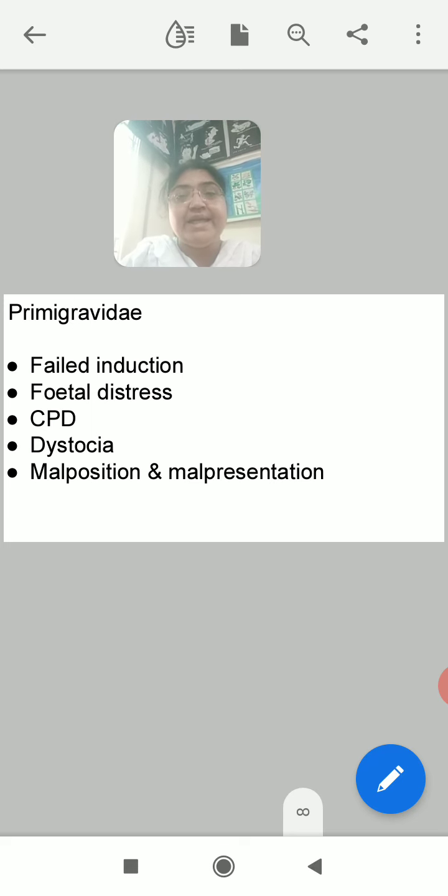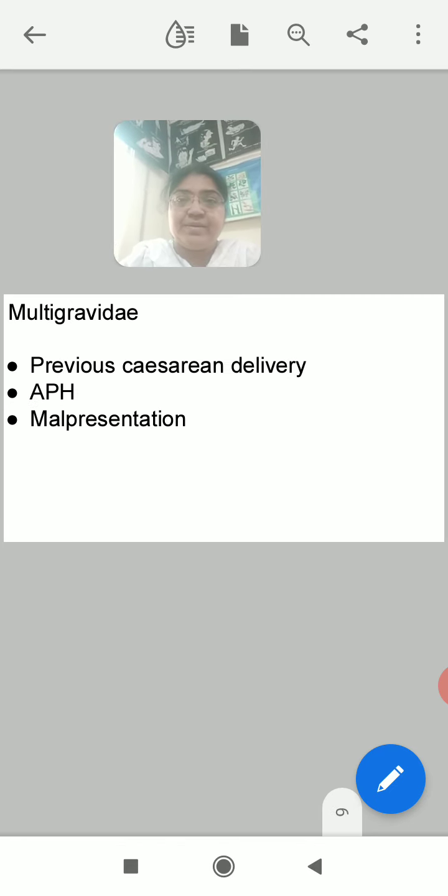CPD, that is cephalopelvic disproportion. Now you know what it is. Dystocia, when the labor is difficult, and it is very likely in the primi gravida patient. Malposition, that is occipito-posterior, and malpresentation, that is breech, shoulder, face, brow. So if any of these malposition or malpresentation is found, you may go for cesarean section.